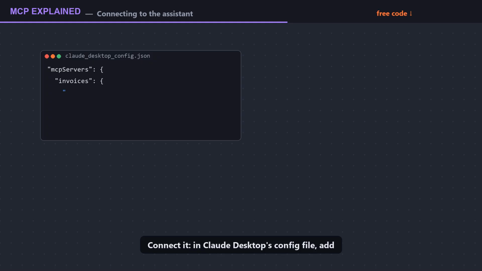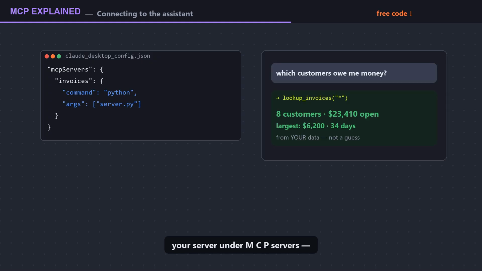Connected. In Claude Desktop's config file, add your server under mcpServers, the command to run it and the path. Restart and watch. A little tools icon appears. Now ask, which customers owe me money? The assistant sees your tool, calls it, and answers from your data. With the numbers, not a guess.